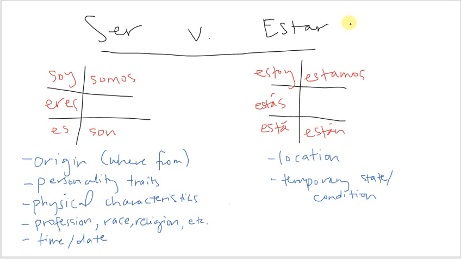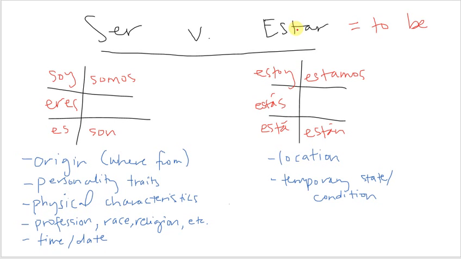And so the reason this is confusing is that both of these verbs mean to be. In English, we only have one verb, which is to be, but in Spanish, there are two, and so you have to figure out which one you're going to use. And there are specific reasons that you would use ser. For example, if you're talking about origin, like where somebody or something is from. If you're talking about personality traits, like whether they're smart or whether they are funny or boring or whatever. Physical characteristics, so if they're tall, short, etc. Profession, what they do for a living, what their race is, what their religion is, etc. And then also anytime you're talking about what time it is or what day it is.